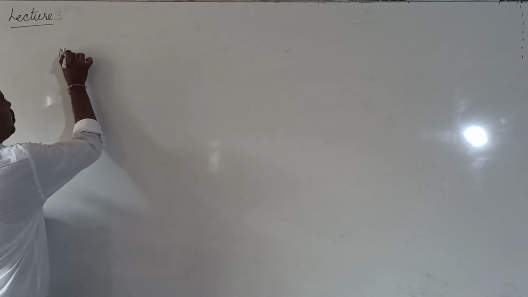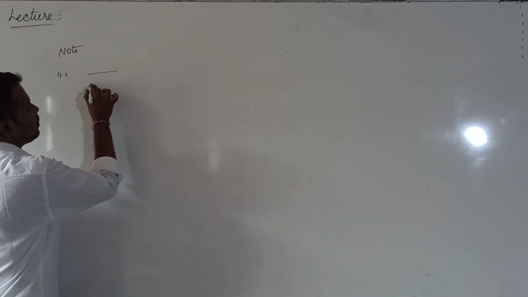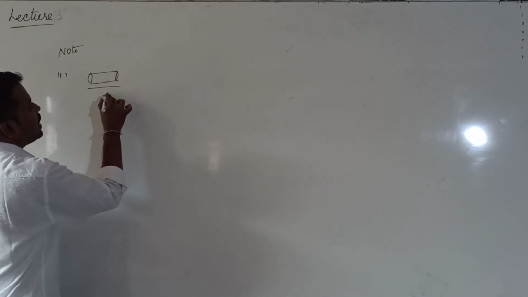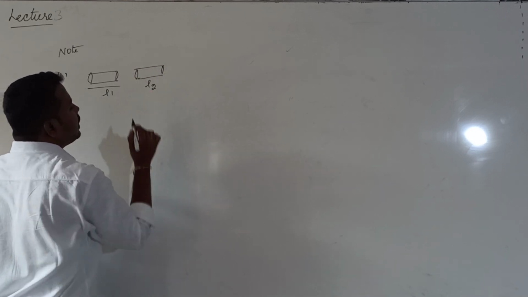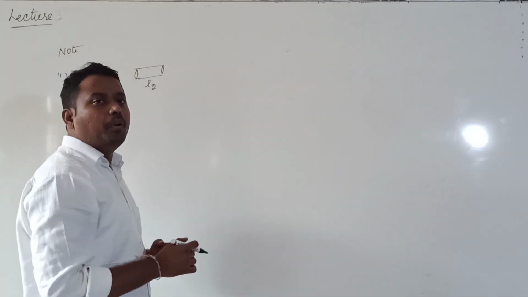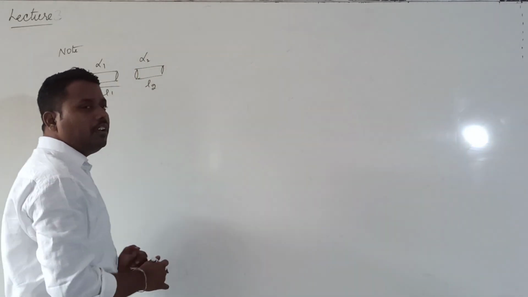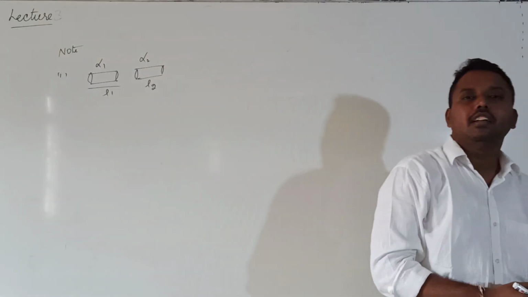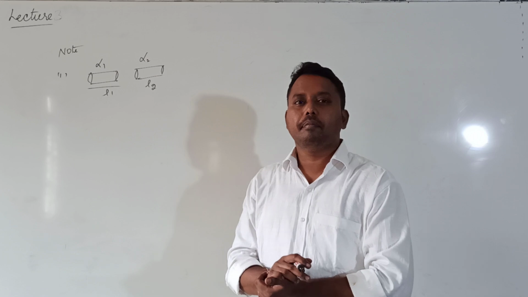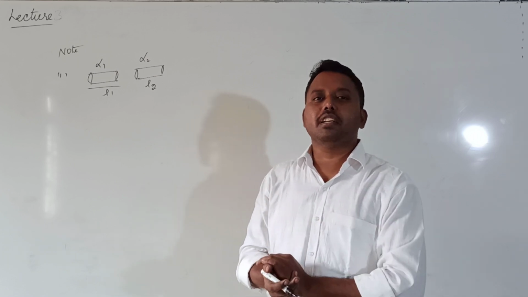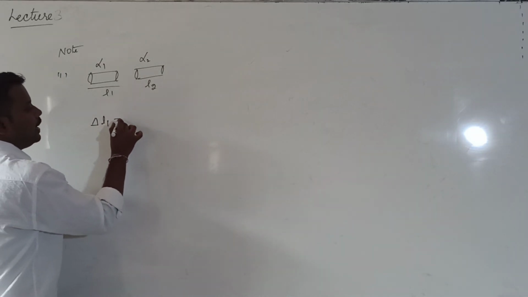I will consider under a note the first point. In this first point, let me consider two rods of initial lengths L1 and L2, made up of different materials with coefficients of linear expansion alpha 1 and alpha 2. Suppose the temperature difference is the same. What does it mean? For the same rise in temperature, their linear expansions are the same. Linear expansion of the first rod, delta L1, formula.